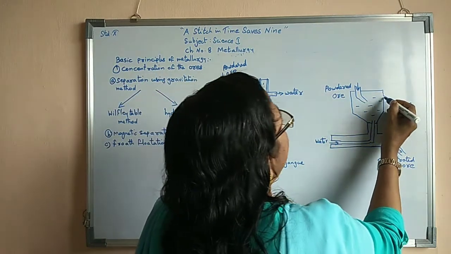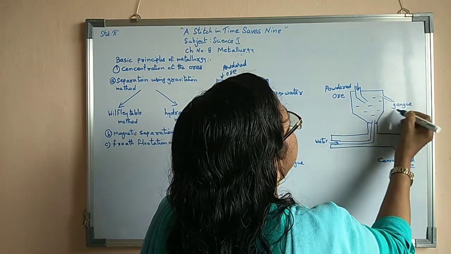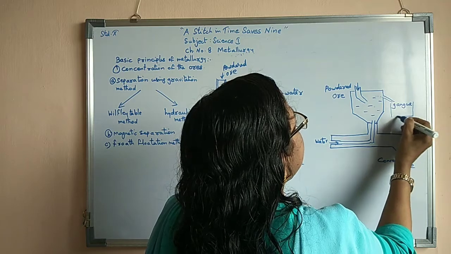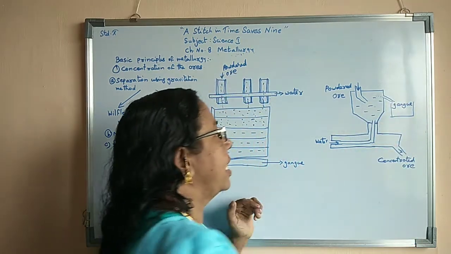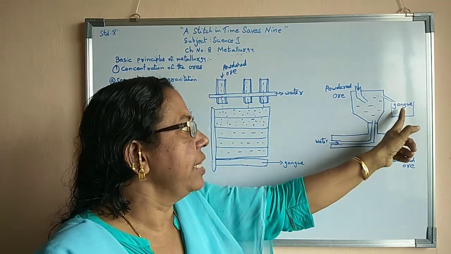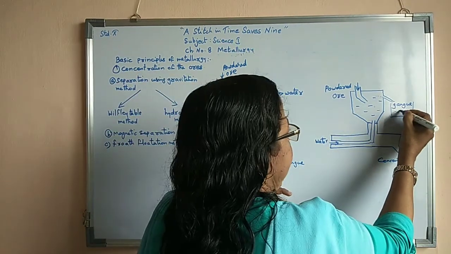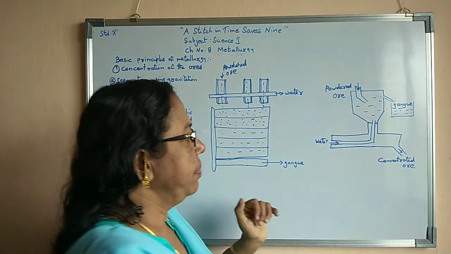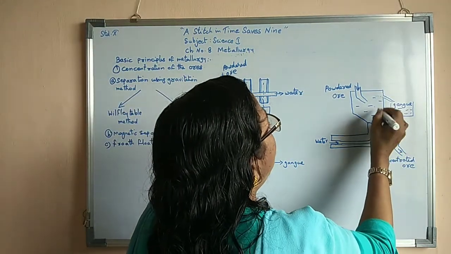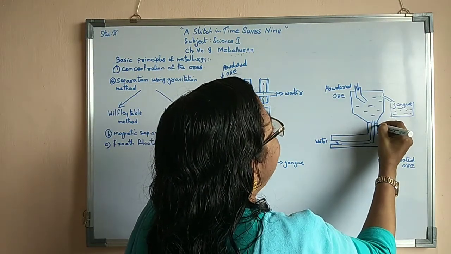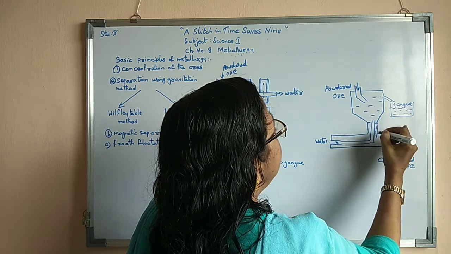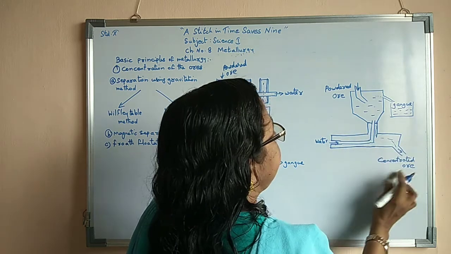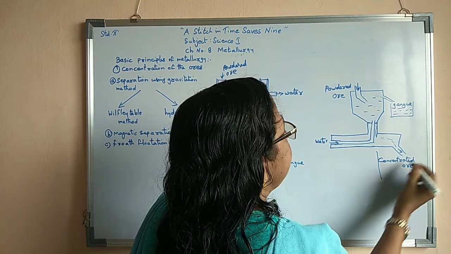As a result, all the dust particles will collect through this side pipe. Then they will collect here. All the gangue particles will collect here. At the same time, the ore which collects here will slowly fall downward and collect in another tank.